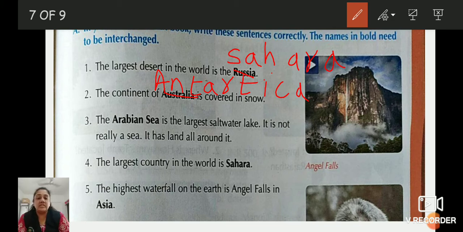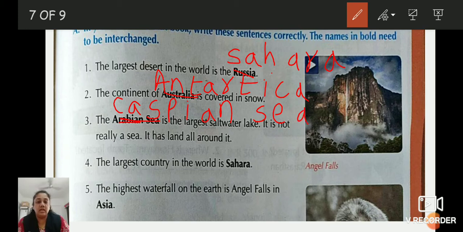It is the Caspian Sea. So we have to cut Arabian Sea and instead of that write down Caspian. C-A-S-P-I-A-N. Caspian Sea. S-E-A.